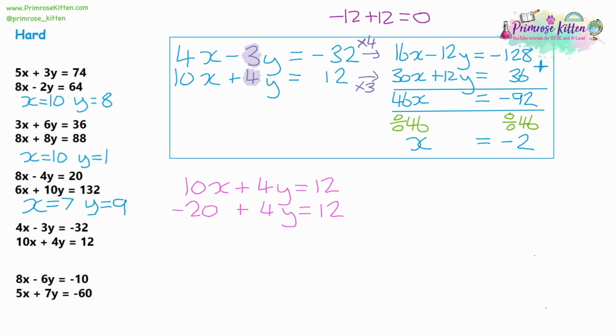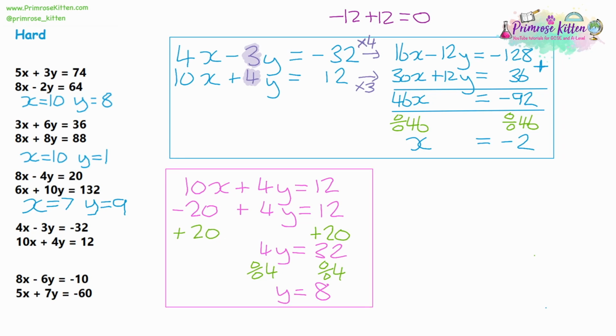Now we've eliminated a variable, we can solve the equation. Let's add 20 to both sides. And that will give us that 4y is equal to 32. Now we need to divide by 4. So that gives us that y is equal to 8. That's the second part of our simultaneous equation complete. The last step is just write down our answer nice and clear. So x is equal to negative 2 and y is equal to 8.